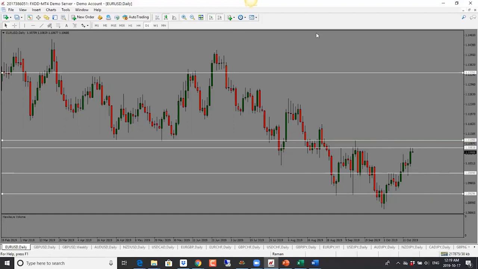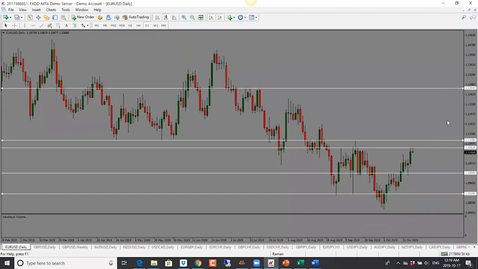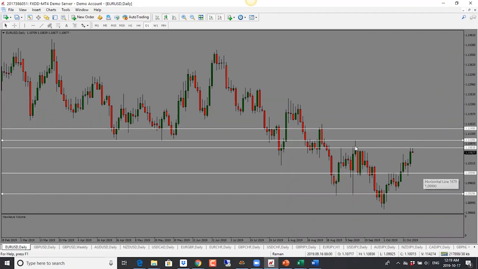Now, if it does break above, because it's at such an important level, let's say tomorrow we hear comments that the EU and UK have reached an agreement, we're likely to see this one go up. But for now, because we're into resistance, we can get the move to the downside. So for now, looking for this one to come back down towards 1.10.